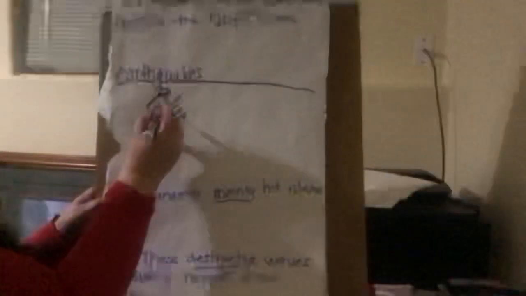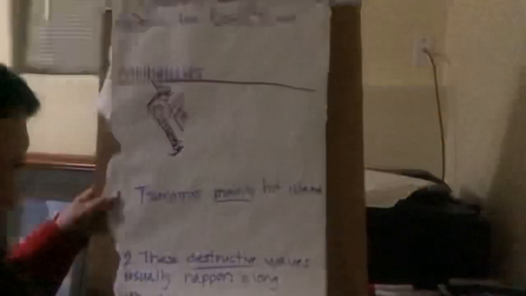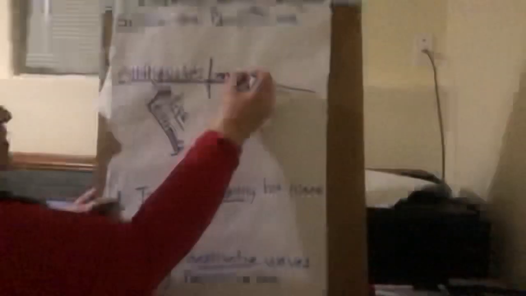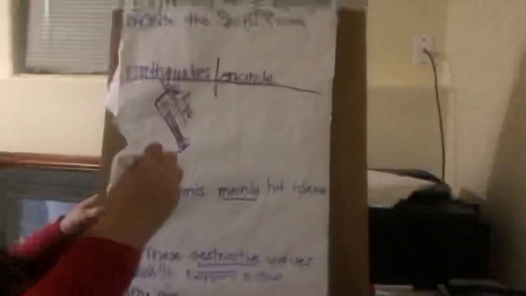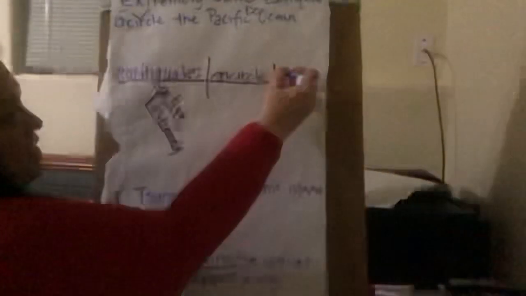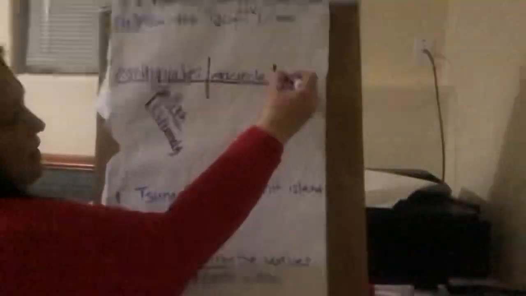But then extremely, which we're going to capitalize because it's the beginning of our sentence, is the adverb describing how active it is. Okay, then we have our verb, which is encircle. So far so good? Okay, and then we had our direct object of Pacific Ocean.